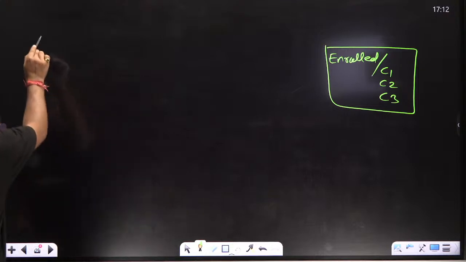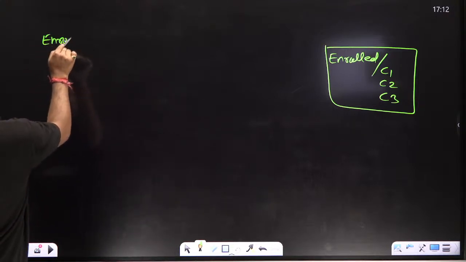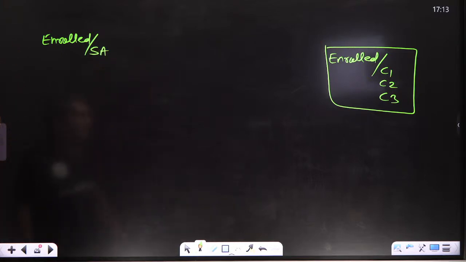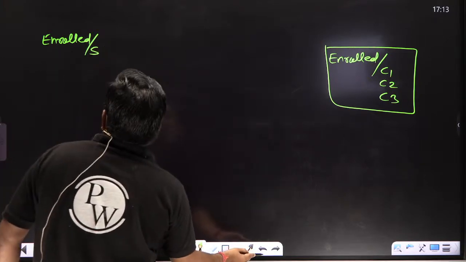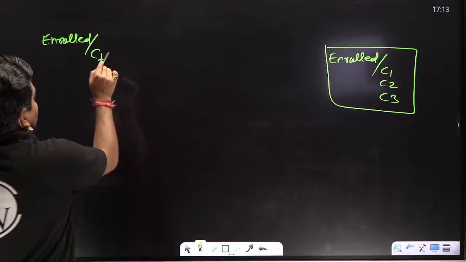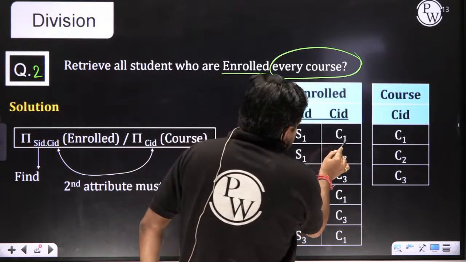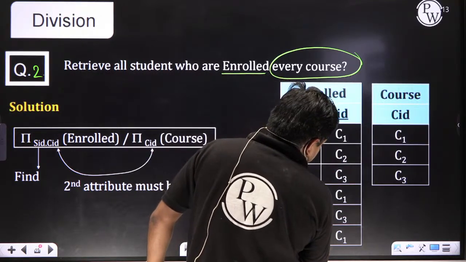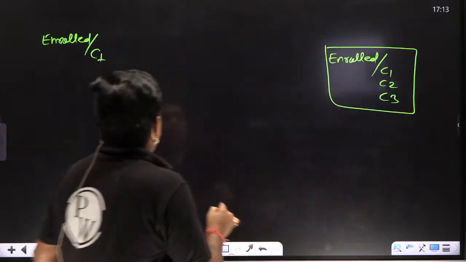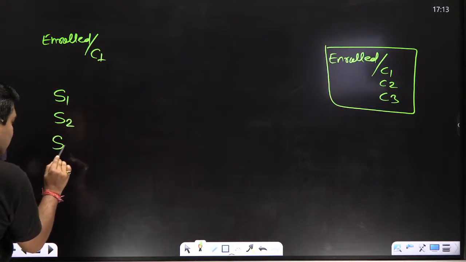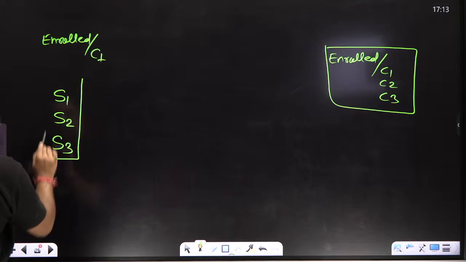First of all, you have to divide the enroll table. Step 1: by C1. Then you check wherever C1 is present, the corresponding S1. Then you will get S1, S2, S3. This is divided by C1.